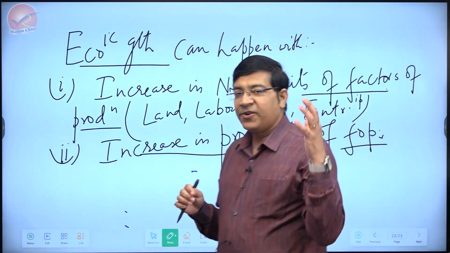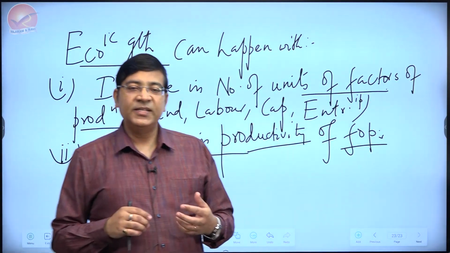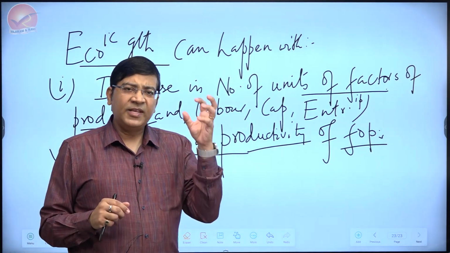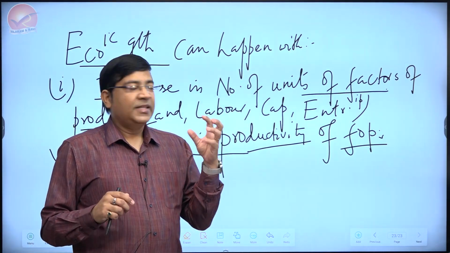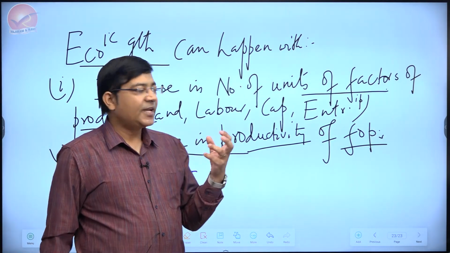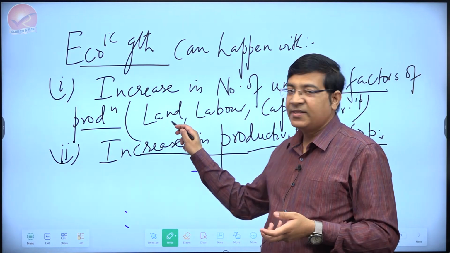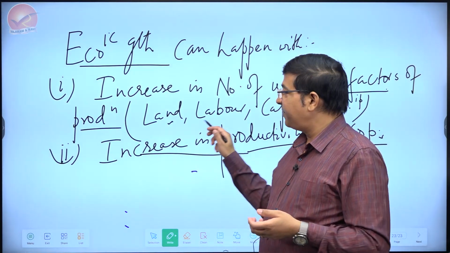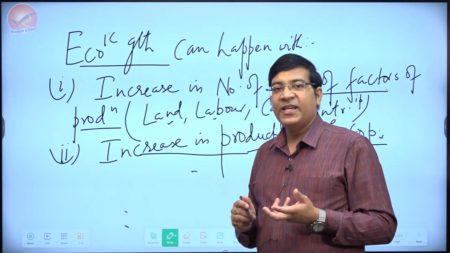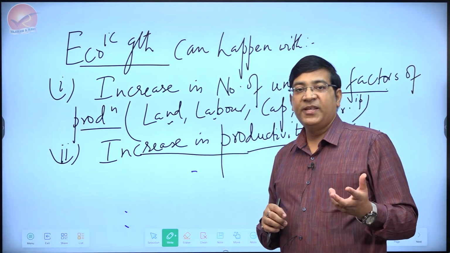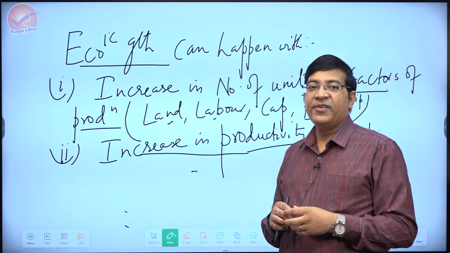Now, as the economy goes through higher and higher GDP growth, gradually the first component becomes less and less important. The reason is that many times some of these factors are by nature scarce, like land. Labor may not be scarce in a country like India; we are a highly populous country. But even in India, skilled labor may not be that freely available.